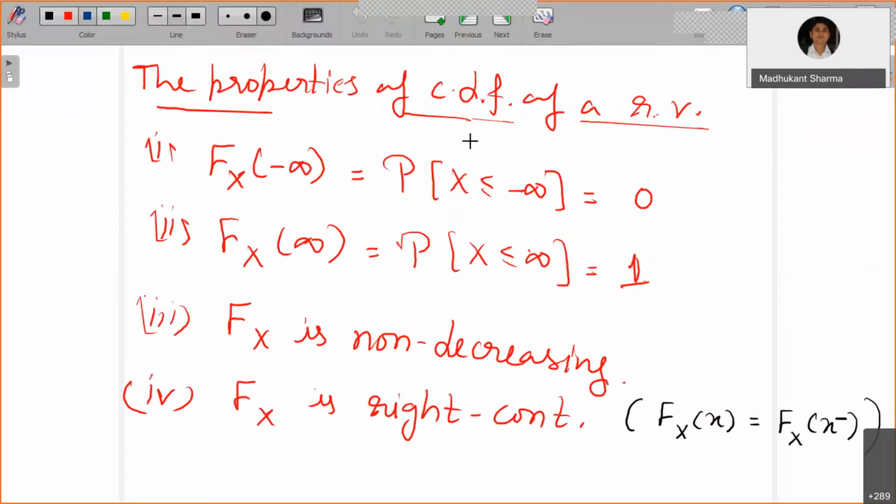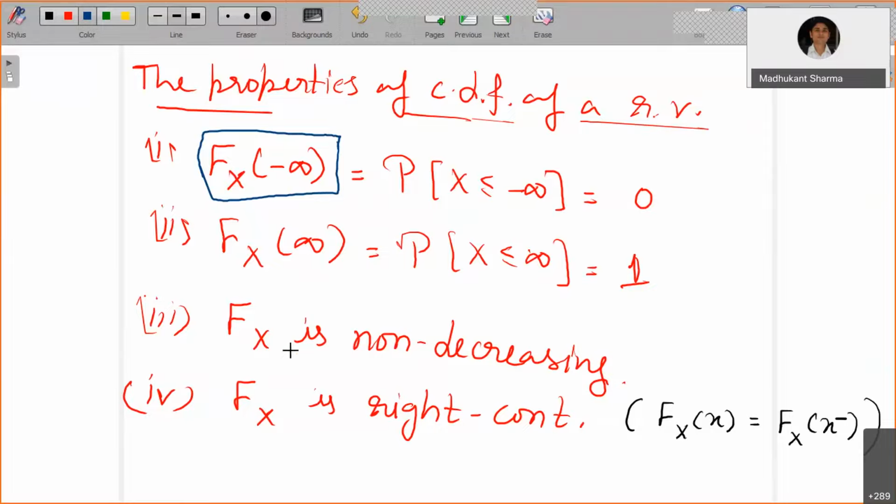Right. So, properties of the CDF of a random variable. The very first property: if you look at F_X at minus infinity, it must be 0. Why? Because F_X(minus infinity) equals the probability of X less than or equal to minus infinity. It's certainly an impossible event, which means it cannot be possible; it's certain that it's not going to happen. So that is equal to 0. F_X(infinity) is equal to the probability of X less than or equal to infinity, meaning X assumes all the values, so the sum of all the probabilities is equal to 1.